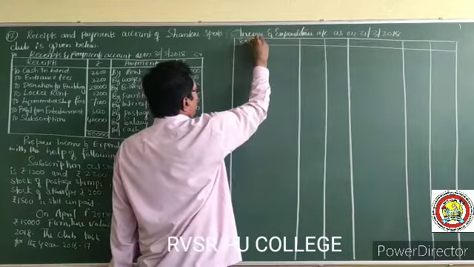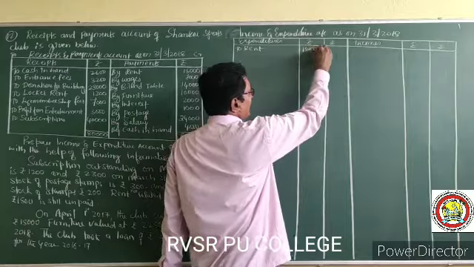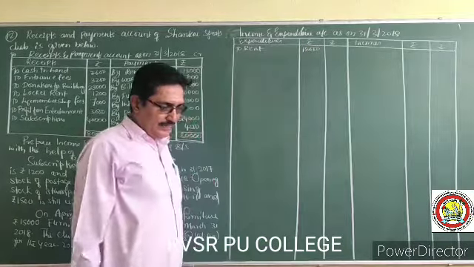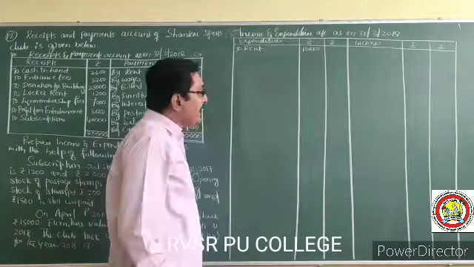Rent is 18,000. Rent 18,000 is there. So add current year outstanding 1,500, so 19,500.